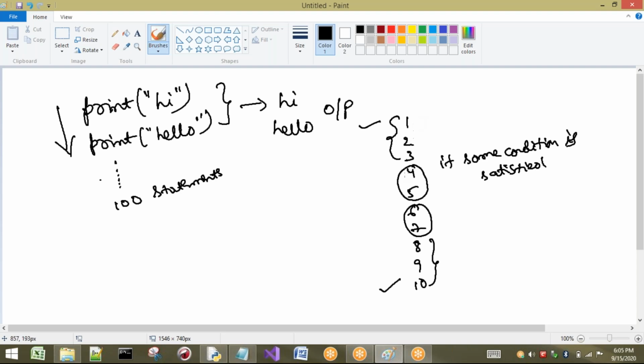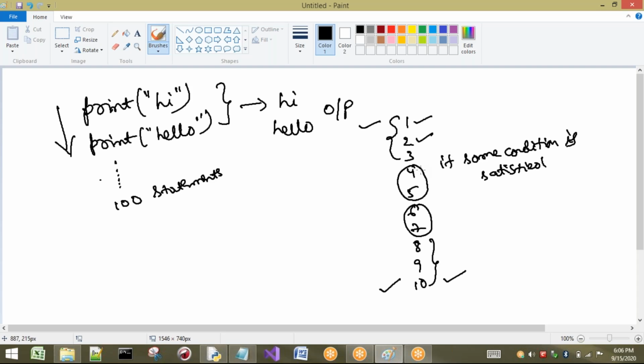If you see this example, 10 statements are there. If I am not going to use any control statements, that means I am not controlling the flow, so the default flow is executed. From the first statement, second statement, and so on, it will execute up to the 10th statement. Now the concept is I want to control the flow, so I have to use some control flow statements so that I can control the flow here.